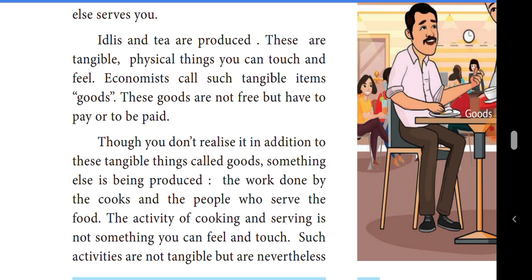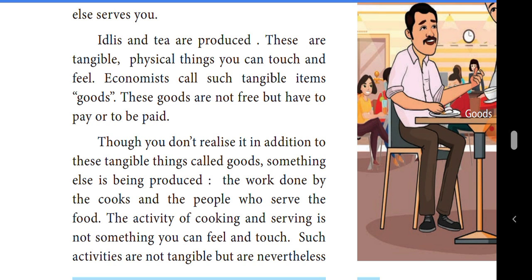Then the cooks, those who are working to cook, and those who are serving that particular idli and tea, that is called services. The activity of cooking and serving is not something you can feel and touch. That means it is not a tangible item. That is services. The goods items they produce, that is goods. Such activities, cooking and serving, are not tangible items.